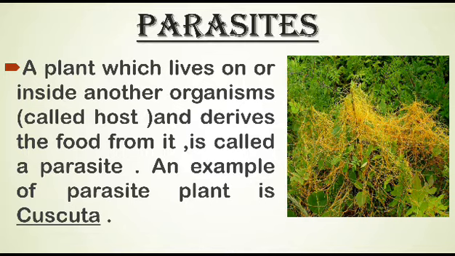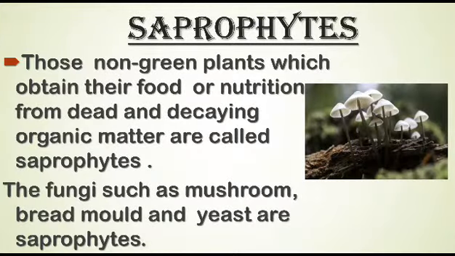In addition to Cuscuta, some other examples of plant parasites are mistletoe, wheat rust and corn smut. Now we will discuss the saprophytes. Those non-green plants which obtain their food or nutrition from dead and decaying organic matter are called saprophytes.